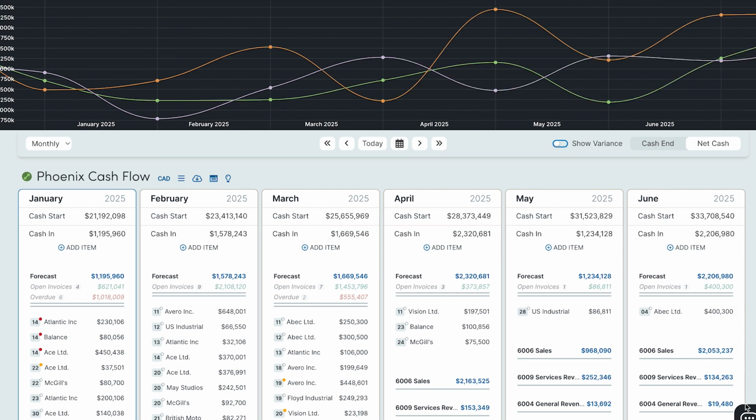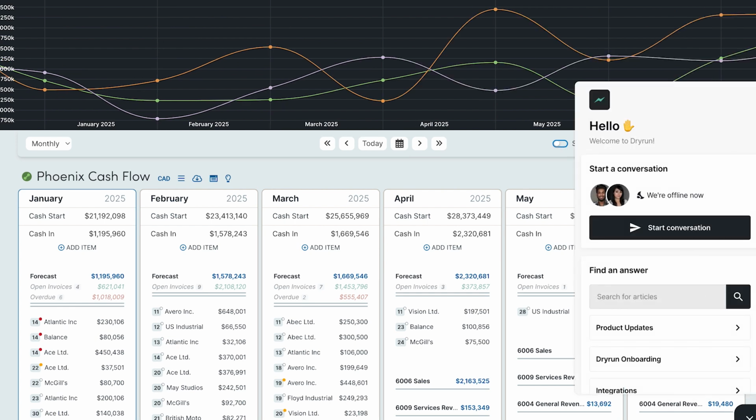Model the complexities of your business and deliver true forward-looking action plans.